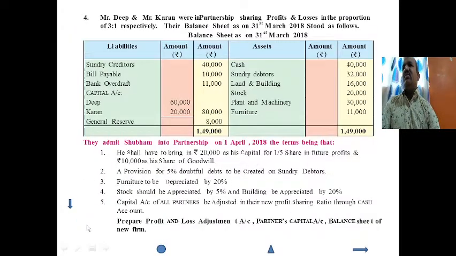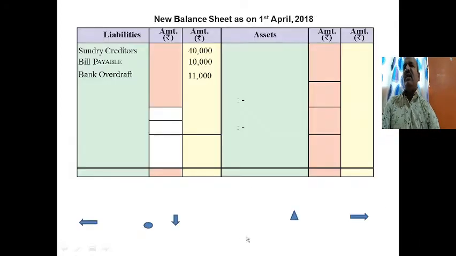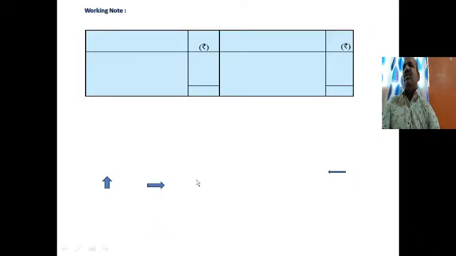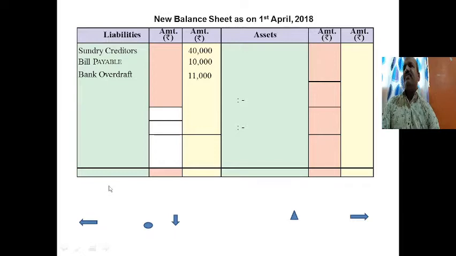Next, cash. We have opened a cash account, so we go to the cash account balances. We have discussed earlier, balance brought down, cash account 40,000.